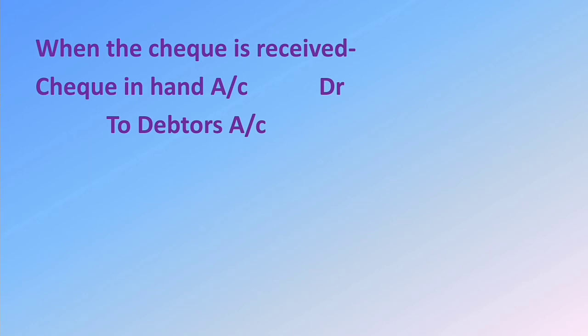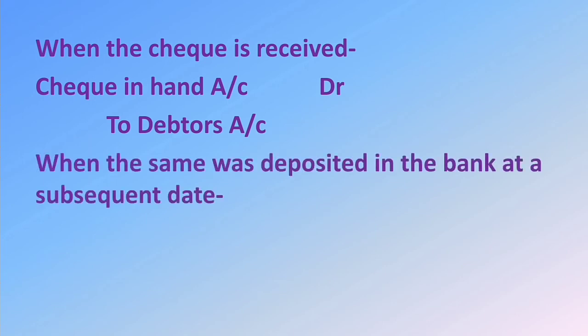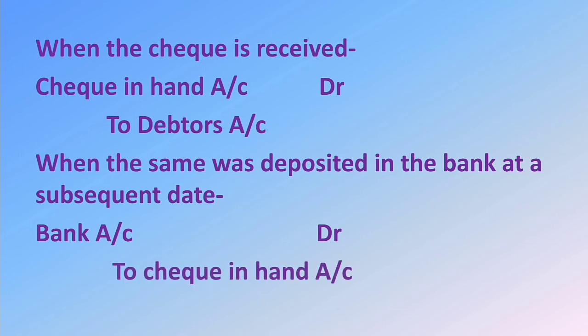And if we are depositing this check into the bank at a subsequent date, then the bank balance will increase. Bank balance will increase, then debit bank account. Bank balance is an asset. Here the asset increased, then debit asset account. Here debit bank account. And we have deposited the check. So the check in hand reduced or asset decreased. Then credit asset account. Here credit check in hand account. So bank account debtor to check in hand account.